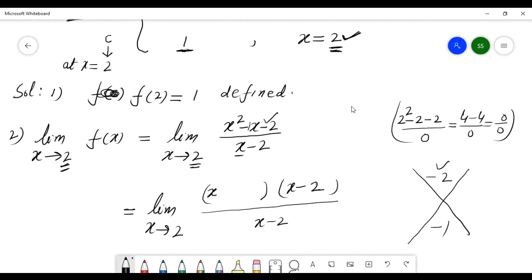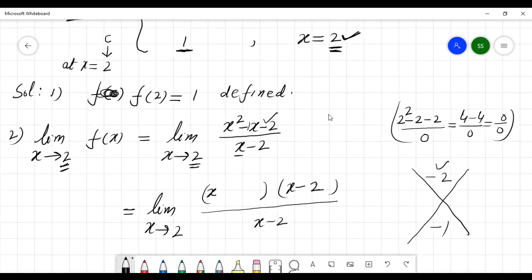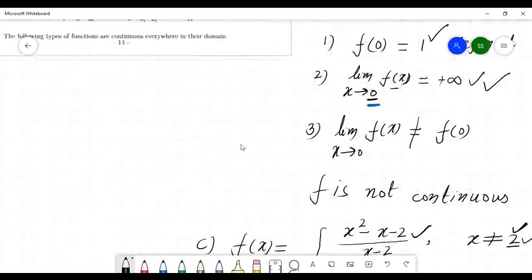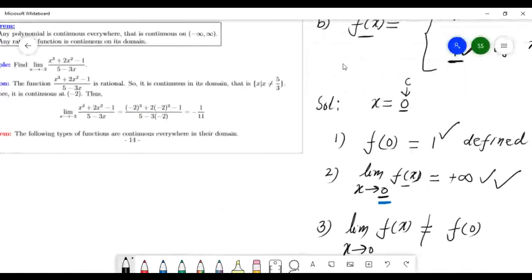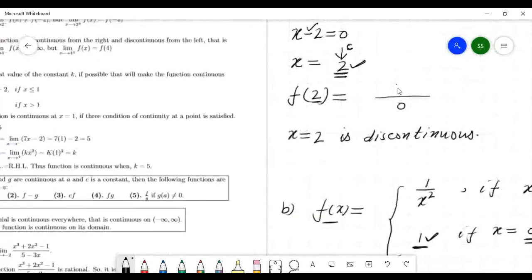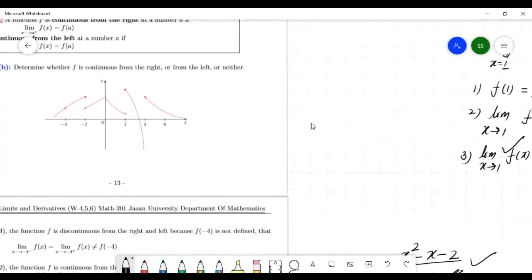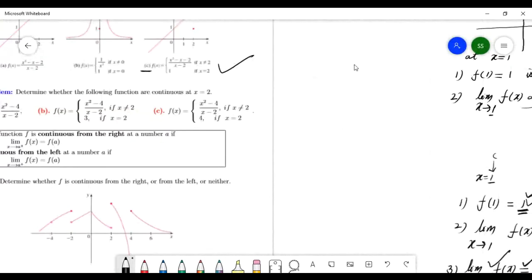This question is okay. This x square minus x minus 2. 4 minus 4 is 0. Yes, right. Minus 2 and minus 1. Check the question again. Sir, how to make factor this? We have taken the same question.